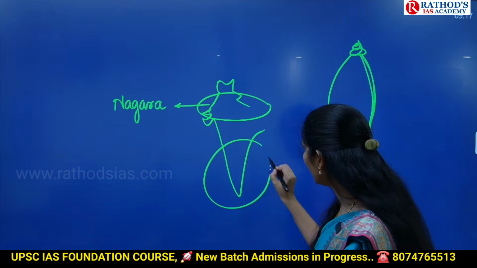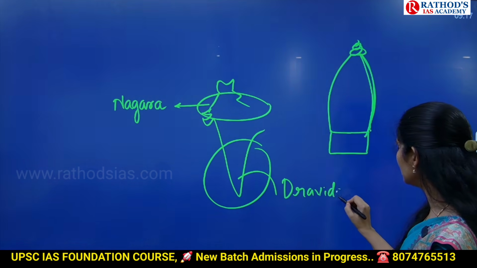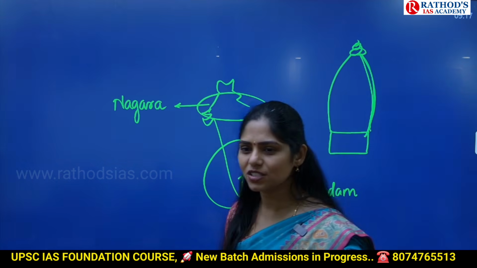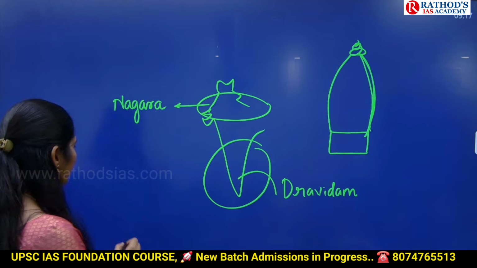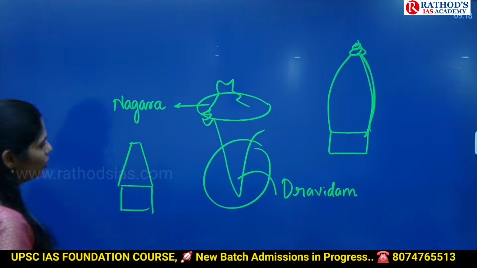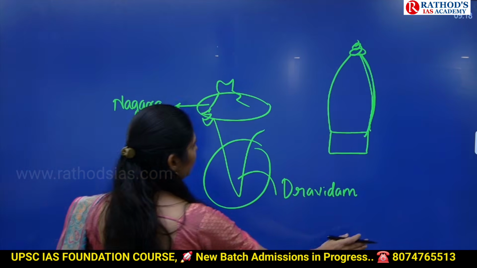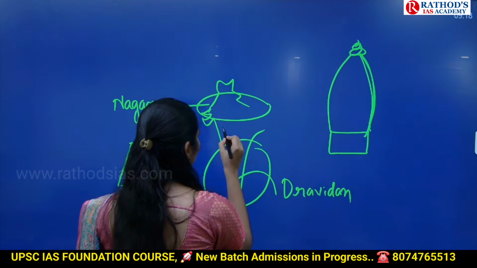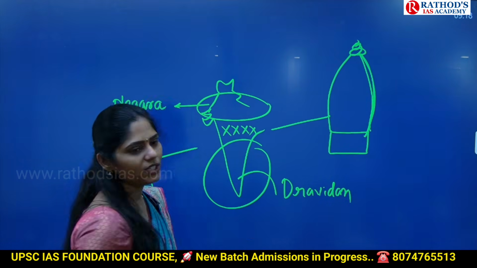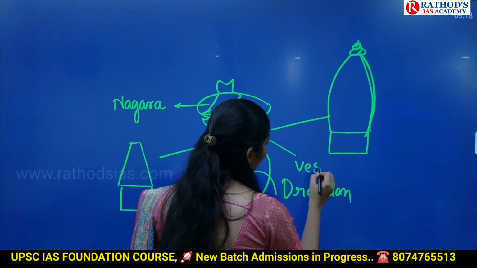In southern part we have Dravidian style of temple architecture. Have you seen this Madurai Meenakshi temple? At least in songs, in images, in photos. The temple will be in this pyramidical structure like this. The Gopura will be in this way. So this is Dravidian style of temple architecture. In central India, we have a combination of these two, Nagara and Dravida. This temple architecture is called Vesara.